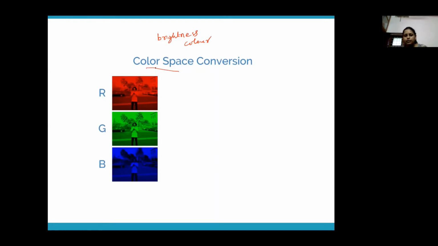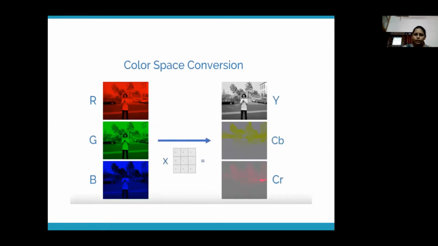We are converting this image, which has 3 channels, into a different color space. JPG does a linear transformation from RGB to another color space called YCbCr. Just like RGB, this is another color space where Y stands for the luminance component, that is, brightness. Cb and Cr stand for the chrominance components, that means the color information. Chrominance means color information, luminance means information related to brightness.